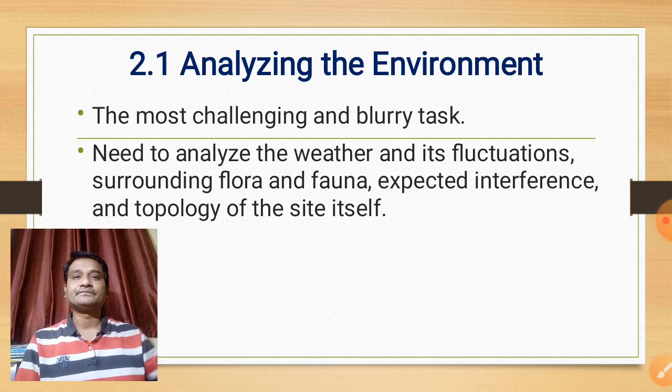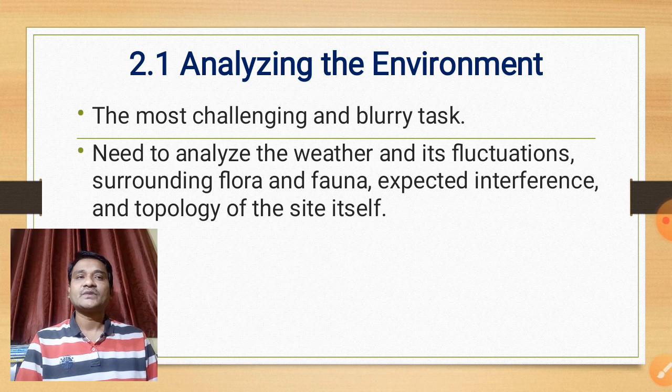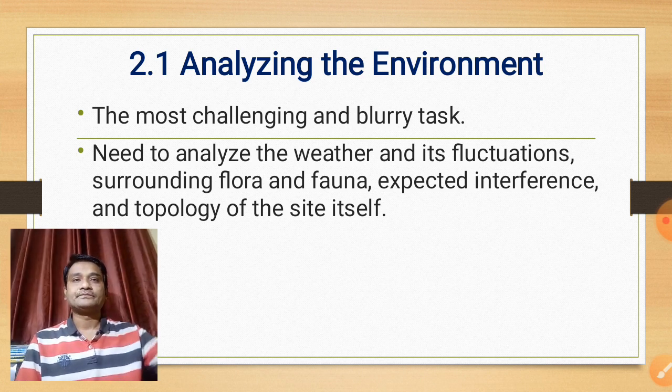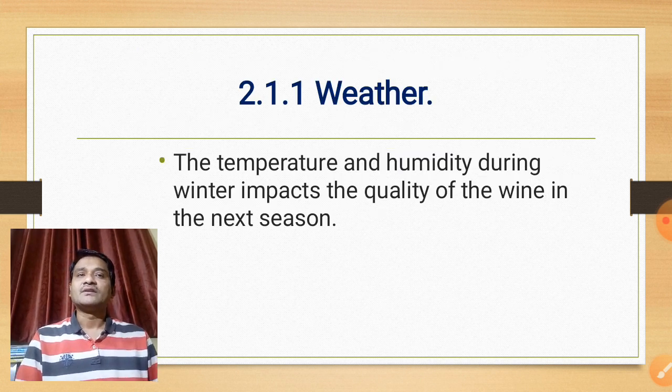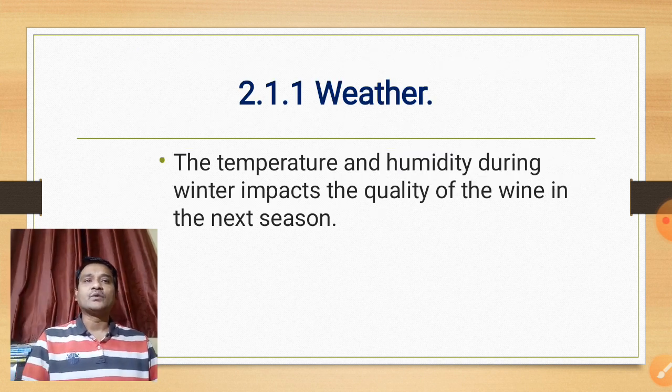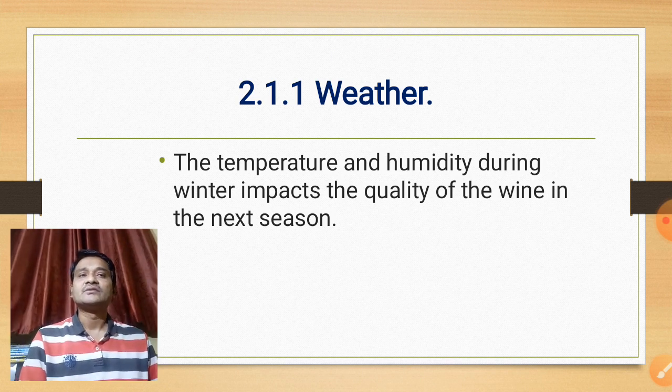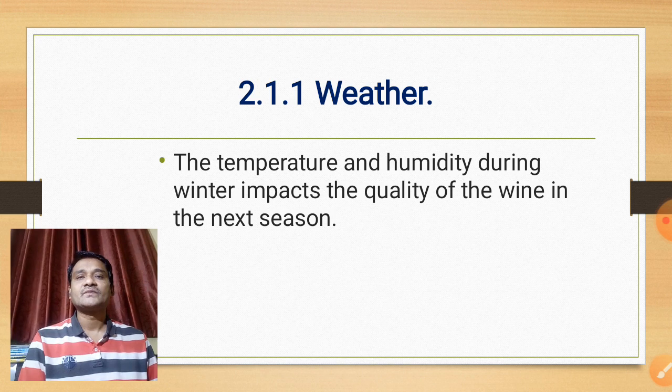Analyzing the environment is probably the most challenging and blurry task. You need to analyze the weather and its fluctuations, surrounding flora and fauna, expected interference, and the topology of the site itself. Weather. The vineyard owner would like to use the sensor network throughout the whole year, even in winter. The owner suspects that the temperature and the humidity during the winter impact the quality of wines in the next season maybe.